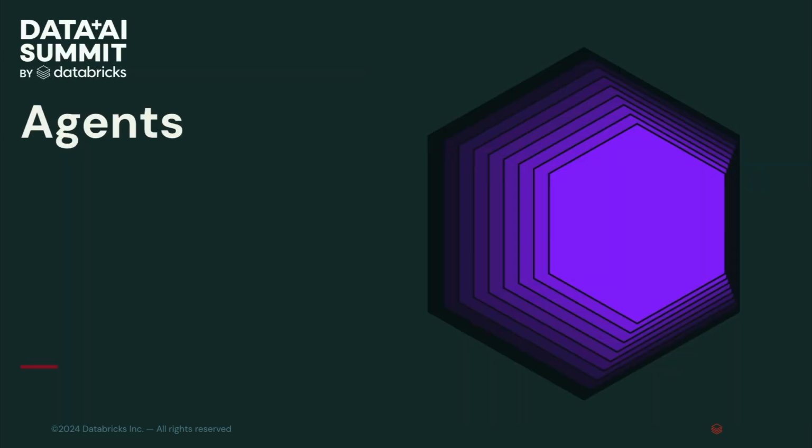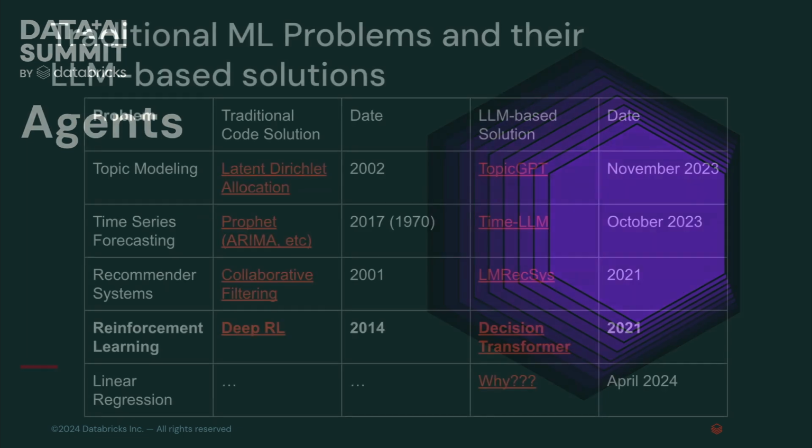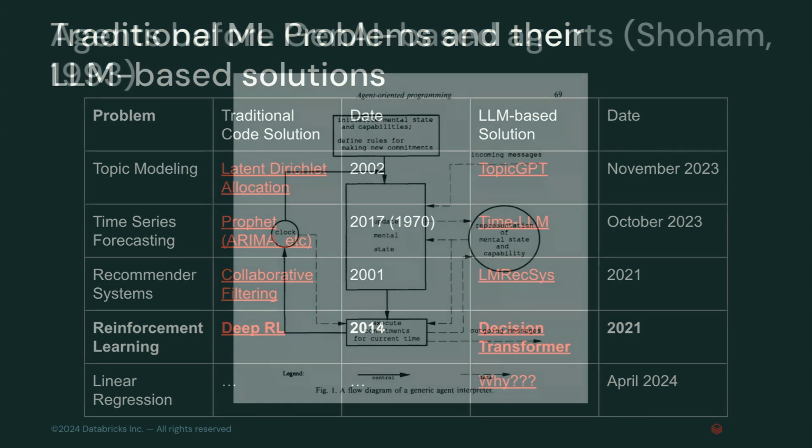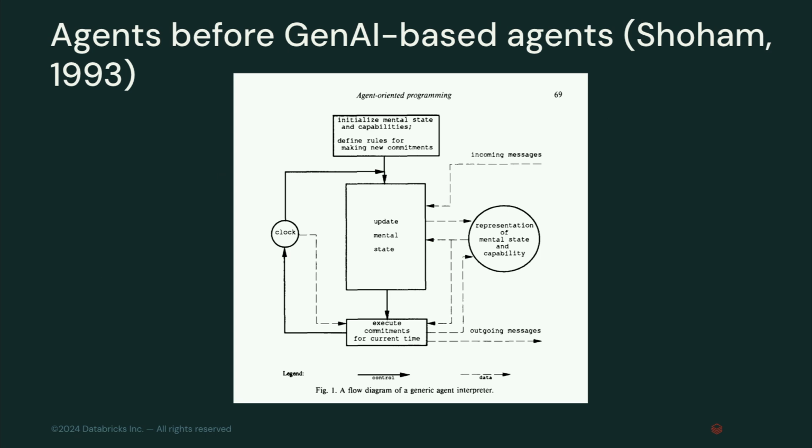Let's talk about the last one. Like I said, can't talk about GenAI without talking about agents. But to my point, I call it deep RL here as being 2014, but RL and the concept of agents have been around much, much longer. So again, this is from 1993. People were thinking about agents then. They were thinking about how to make these systems that can act semi-autonomously to solve specific problems in a more dynamic way.